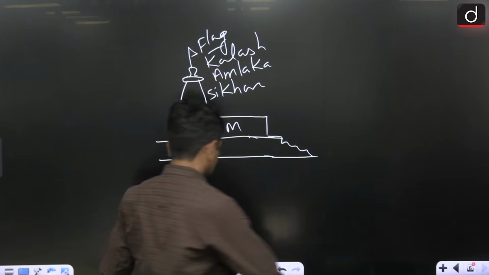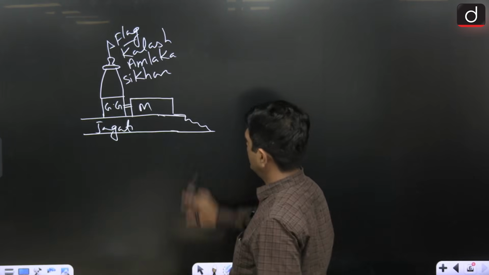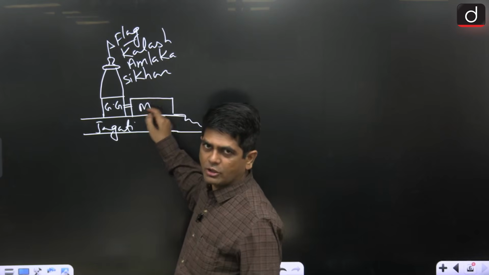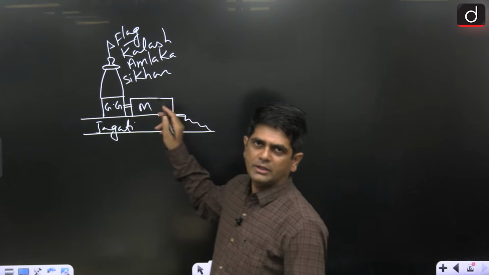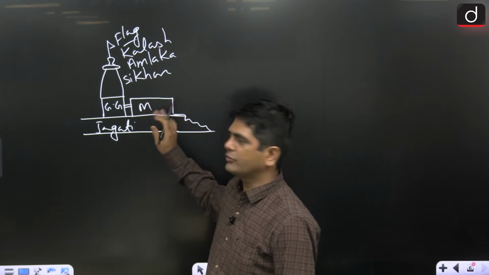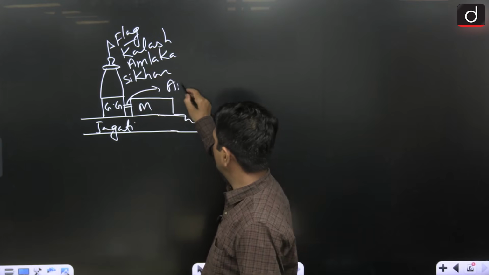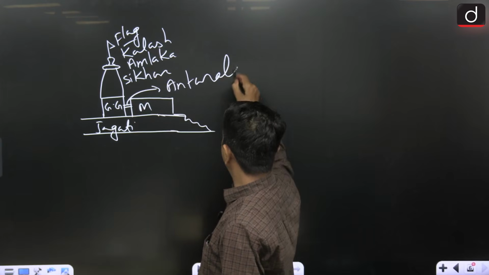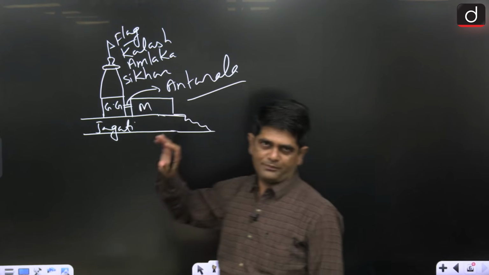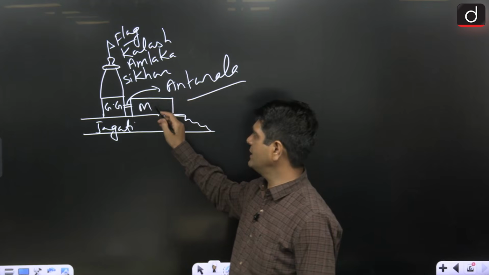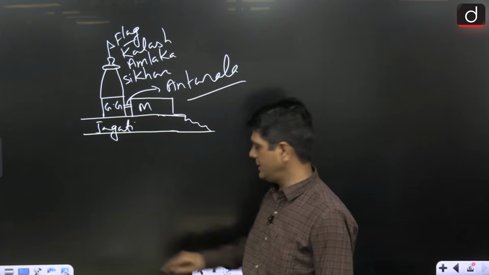And one more point. This is the pillar-based hall, the Mandapa. Here devotees gather for worship, and this one is called Antarala. Antarala is basically a corridor that connects the Mandapa and the Garbhagriha.